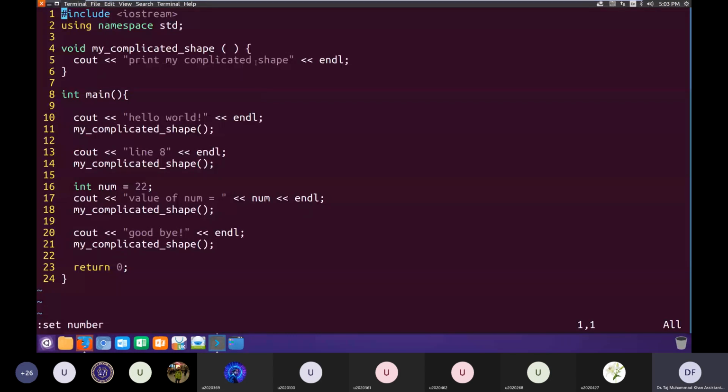Since here we have only one statement inside the curly brackets of the function, and that statement is a print statement, whenever we use this function, like whenever we use my complicated shape, parenthesis open, close, semicolon, it would basically execute the code of the function. So right now, since it's only one line of code, it prints my complicated shape.